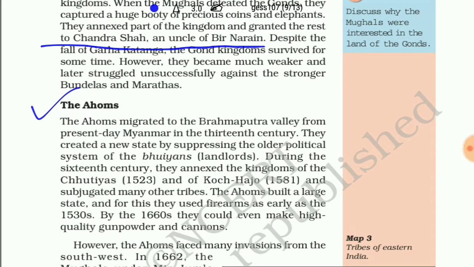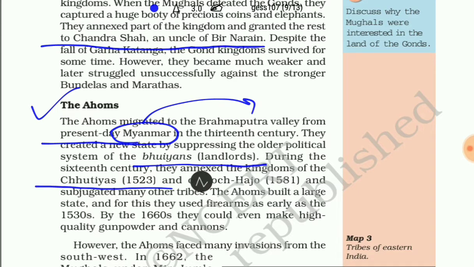They used to stay in Myanmar, but they moved to the Brahmaputra Valley in our country in the 13th century. They created a new state by suppressing the old political systems of the Bhuyans, who were actually landlords. During the 16th century, they also annexed the kingdom of the Chutias and of Koch Hajo, and they subjugated many other tribes.